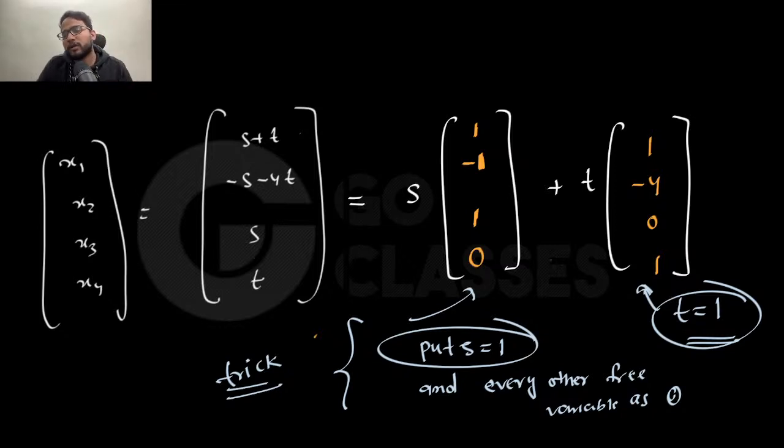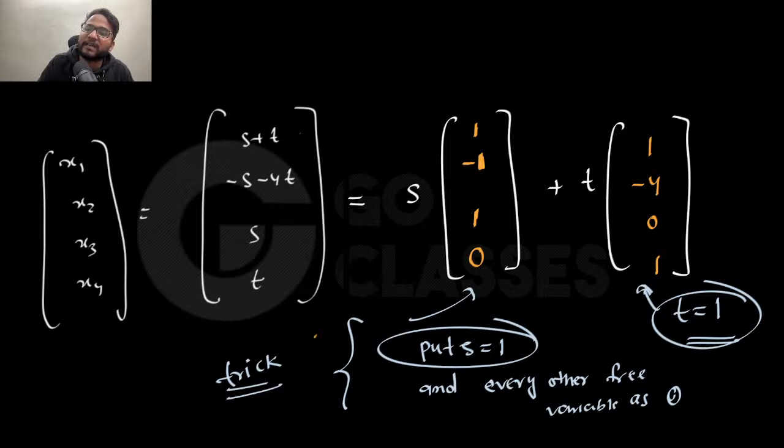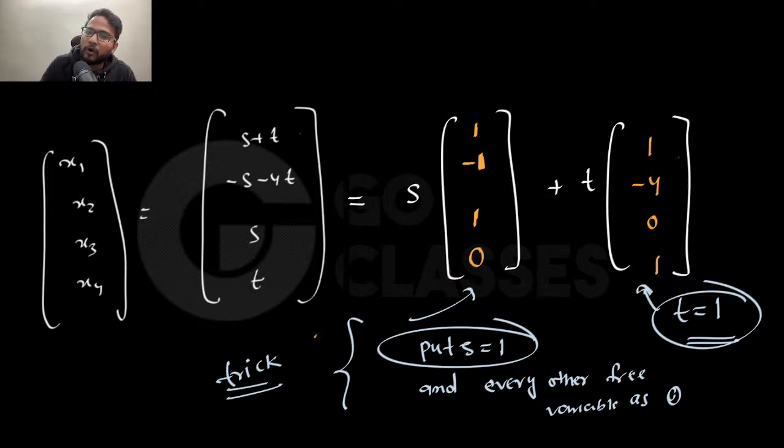Now you notice one thing here, these two vectors that you have got. Since you have put s as 1 and t as 0, these two vectors have entries 1, 0 and 0, 1. If you look only at these two entries of these two vectors, can you not say that these two vectors are linearly independent? Because you cannot get 1 from this 0, you multiply anything, you cannot get 1 from this 0. So that's why you will say these are linearly independent just by looking at these two entries. So whatever these two vectors you have got, these are linearly independent, right?